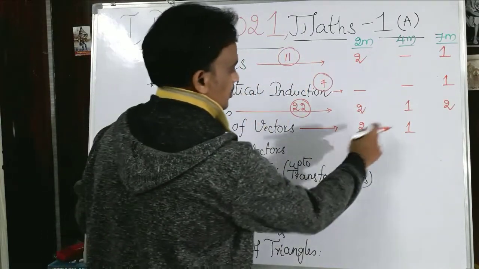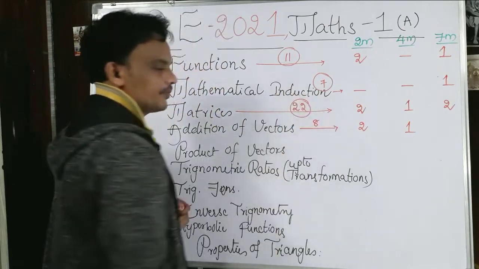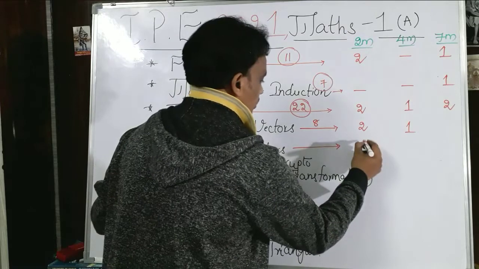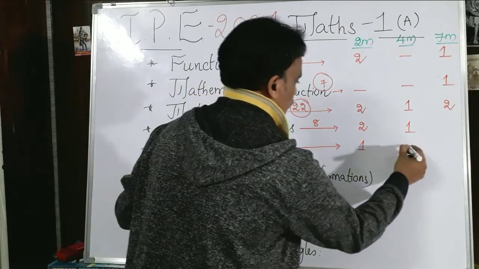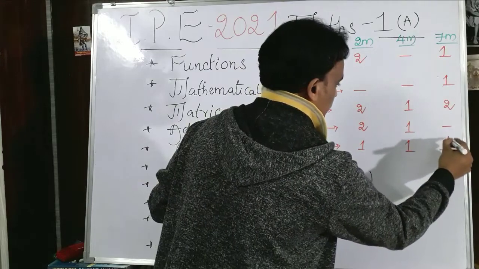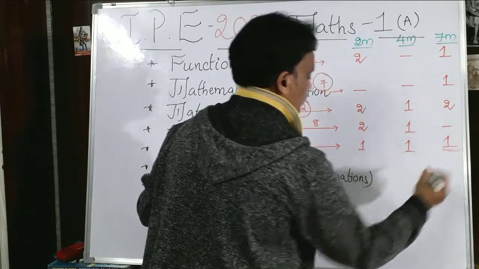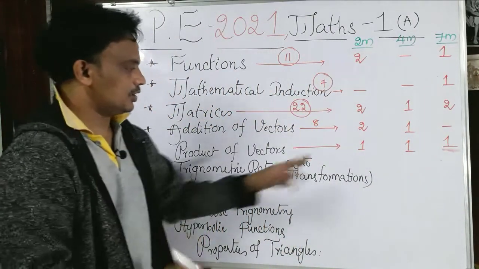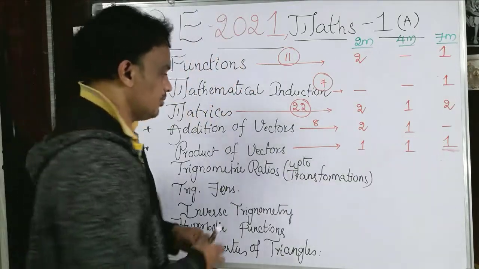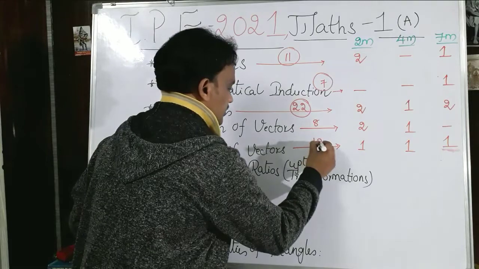It is 4 plus 4, 8 marks. From the product of vectors, one 2 marks question, one 4 marks question, and one 7 marks question. So here it is 2 plus 4, 6, plus 7, 13 marks from the product of vectors.